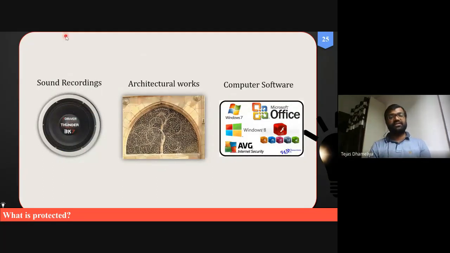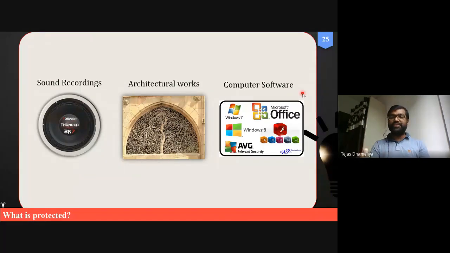Sound recordings: when certain music is there, by musical companies, although I am not fond of such kind of music, so I will not touch this thing. That is also covered under this. Architectural work, such as this famous mosque, the mosque of Sidi Sayyid. But it is a national heritage level thing, so it will not be covered under the umbrella of copyright, though some other kinds of architectural work can be. This is a new thing which I have not discussed with you.